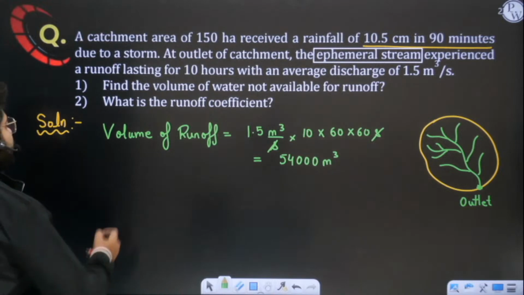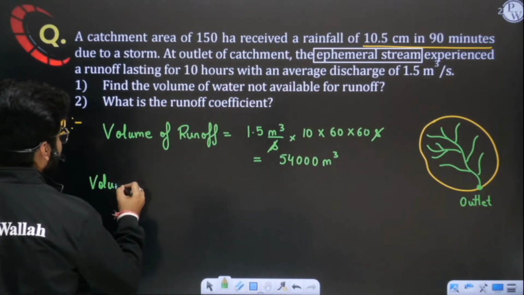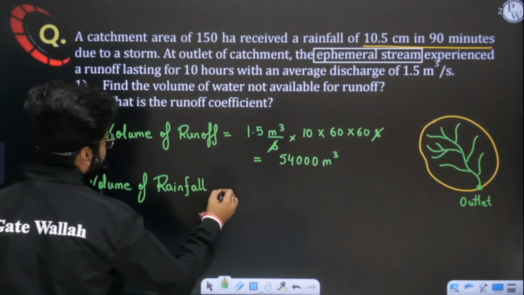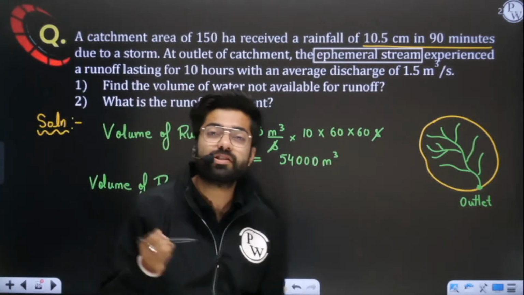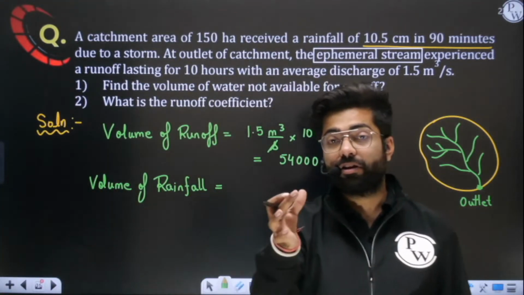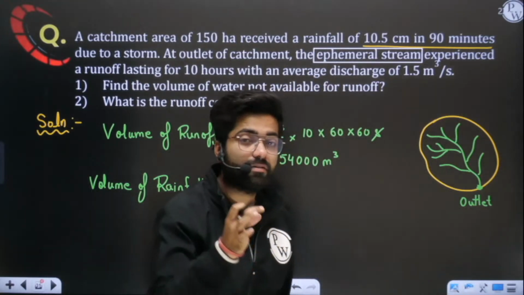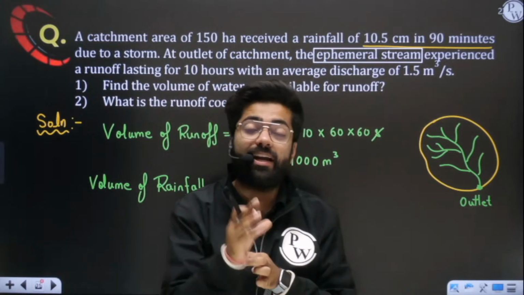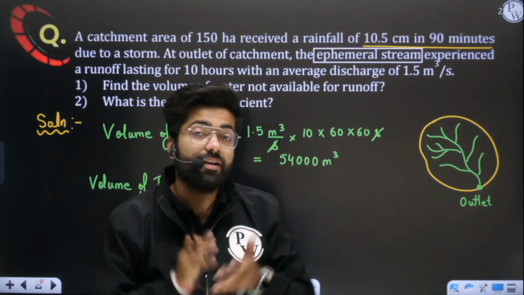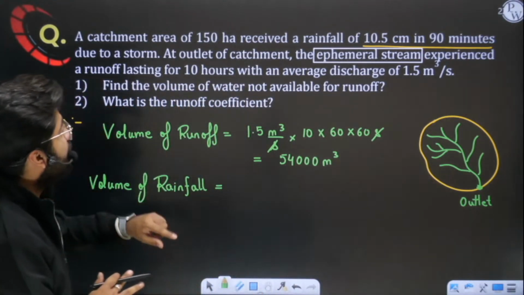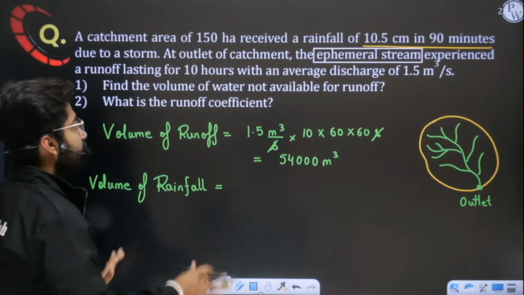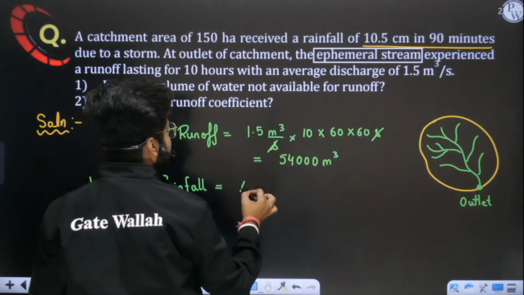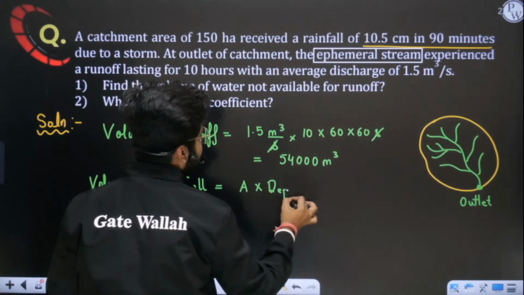Now the next thing we want to evaluate is how much is the total volume of rainfall. In this question it is saying that 10.5 centimeter rainfall is happening, and that too in 90 minutes. And the area is 150 hectares. If I want to evaluate the volume, volume is nothing but area into depth.